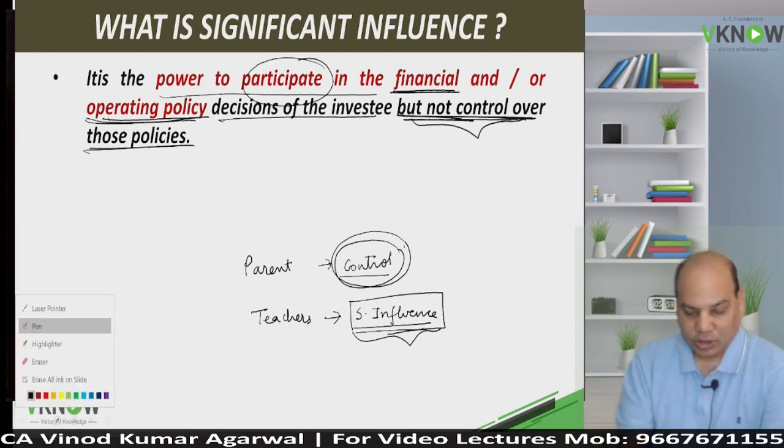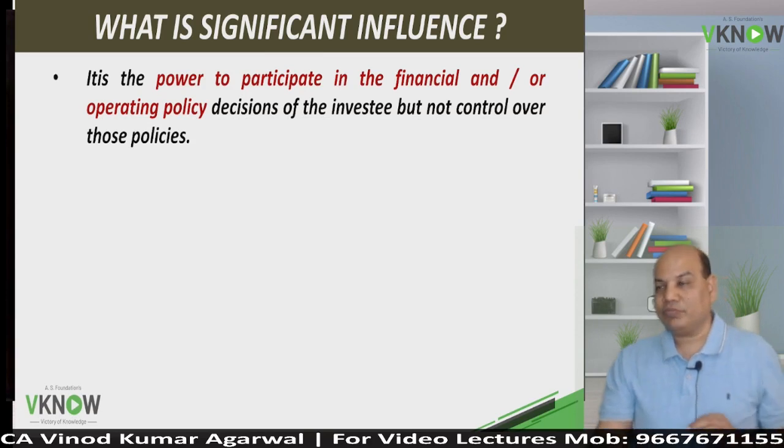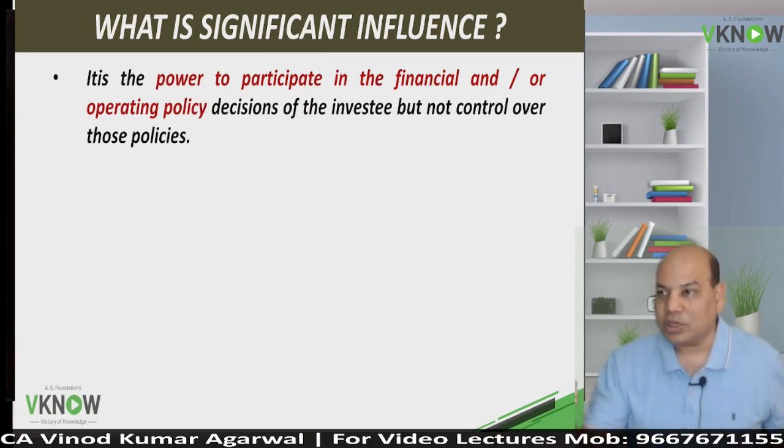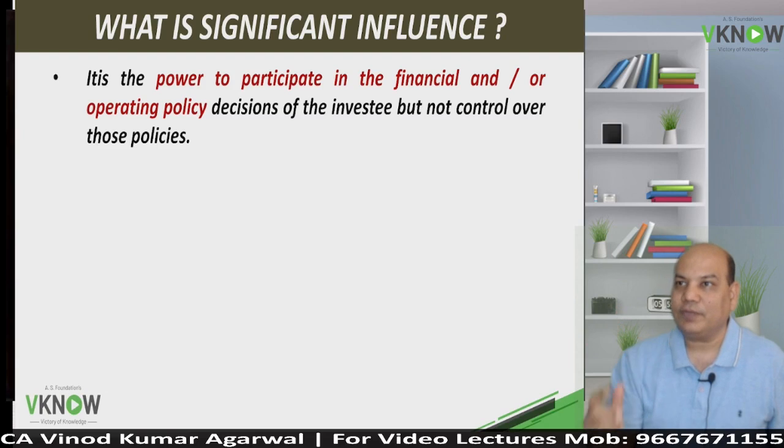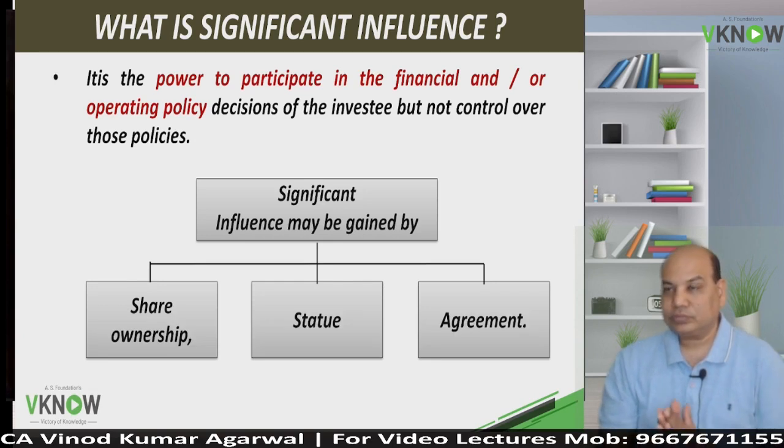Same thing in case of corporates. If they are able to control the other entity, the relationship becomes parent and subsidiary. If they are able to exercise significant influence, the relationship becomes investor and associate. Okay. So how can you obtain significant influence?